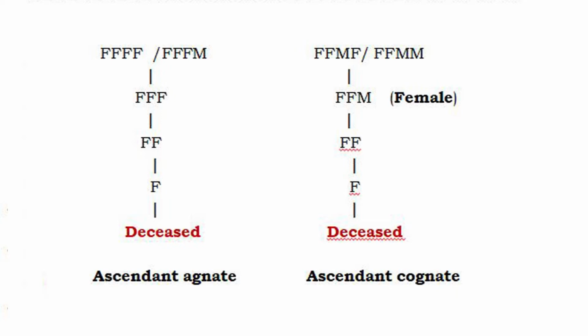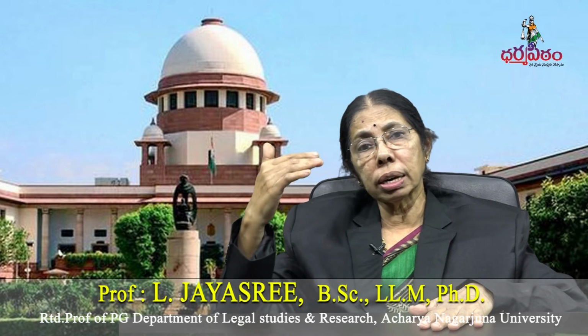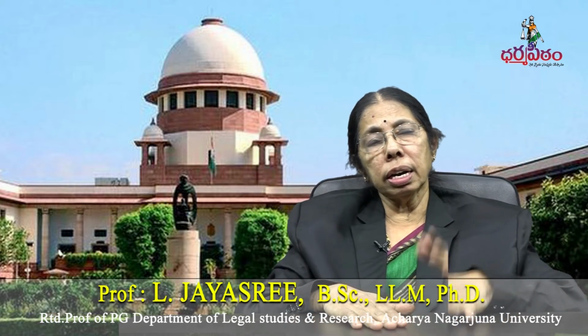You take cognate. In the cognate, father's mother. Mother intervenes, a female intervenes. It is a cognate. So father's mother's father, mother's mother, they are cognate to the intestate. So father's mother's father is entitled to get the share only in the absence of the agnate. So they are called ascendants. Ancestors are called ascendants. Ascendants of the agnates, ascendants of the cognate.